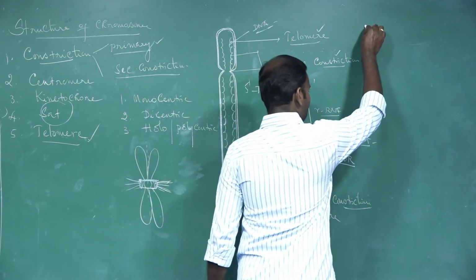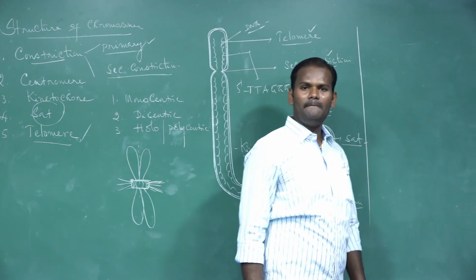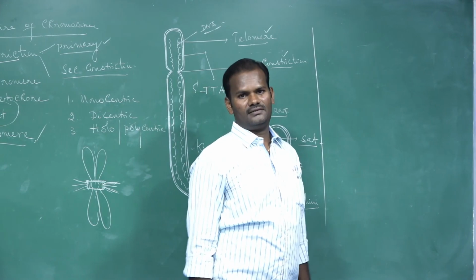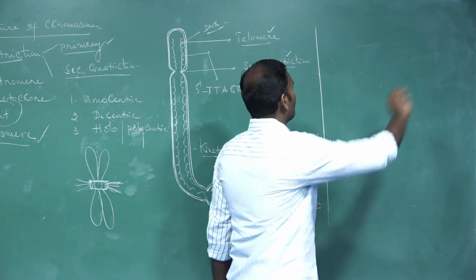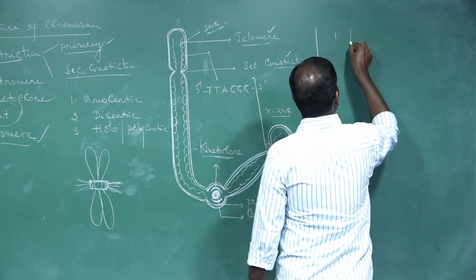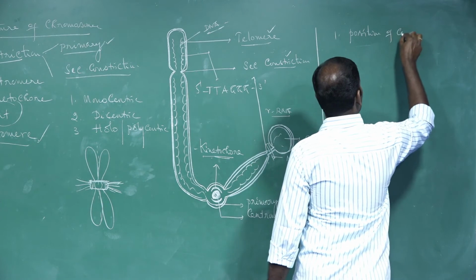The next topic: how chromosomes are classified based on the position of the centromere and function. These are the two categories. First is the position of the centromere.